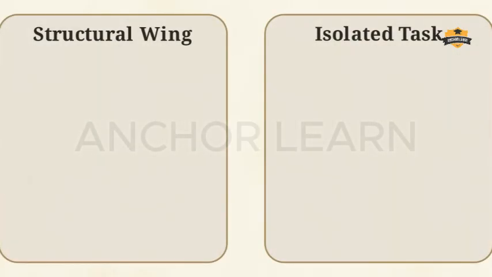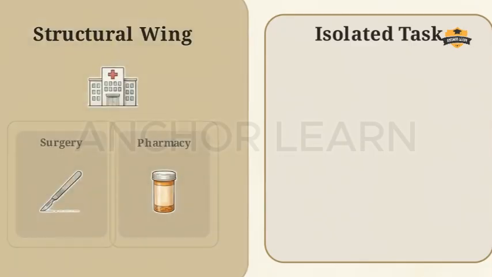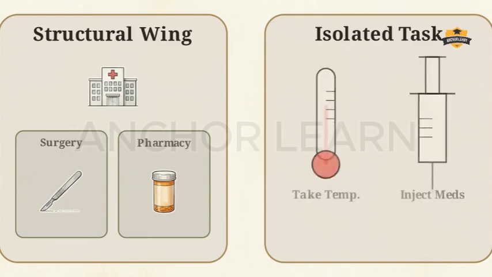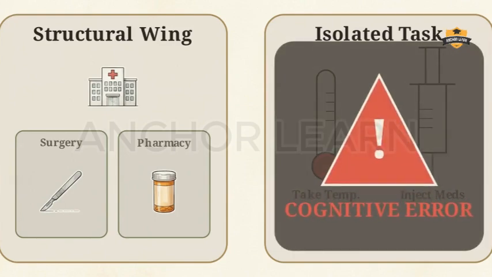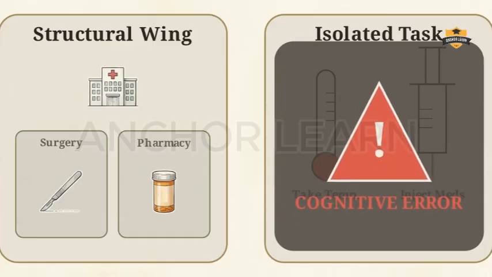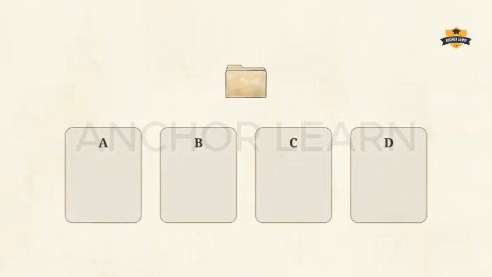Think of a farm like a hospital. You have structural wings, like surgery or pharmacy. Taking a patient's temperature is an action, not a wing. Confusing a task with a department is the cognitive error used to trap candidates who only memorize keywords. Let's reveal the 4 options provided by the board.